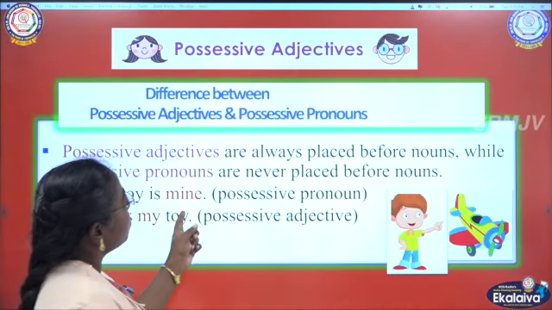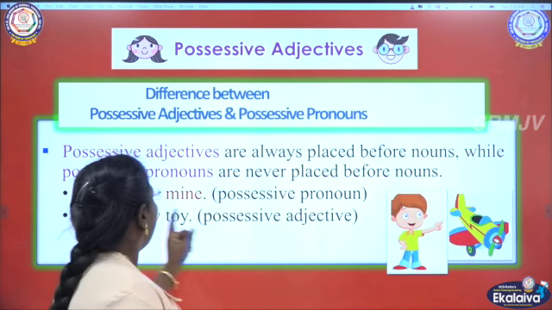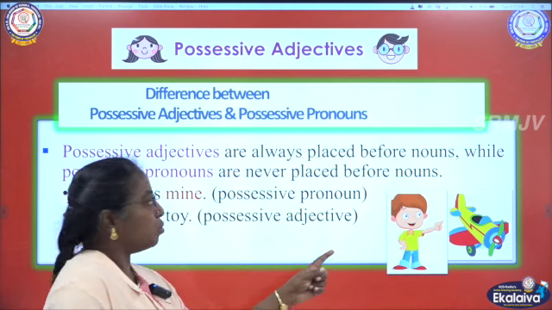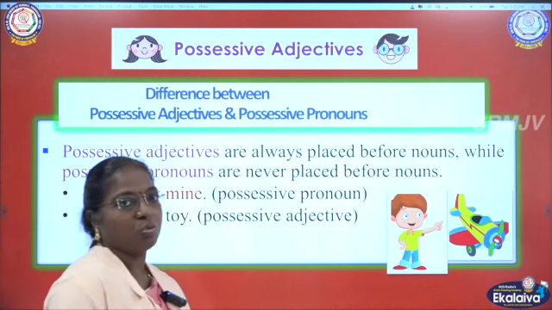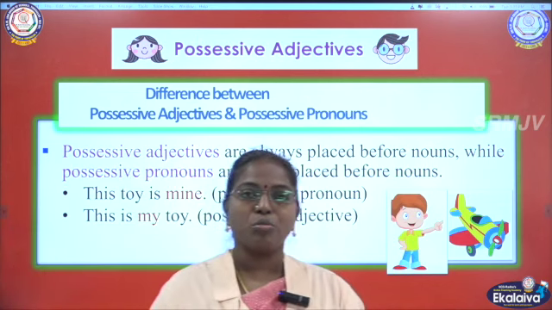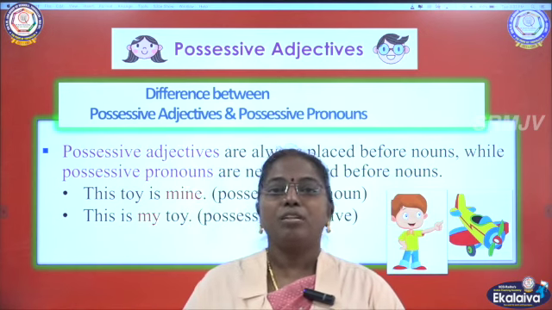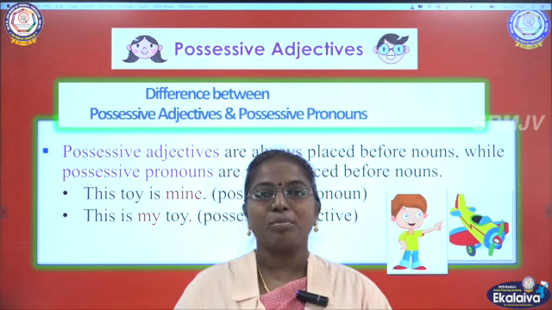What is the difference between a possessive adjective and a possessive pronoun? Possessive adjectives are always placed before nouns, while possessive pronouns are never placed before nouns. A possessive adjective always comes before a noun, but a possessive pronoun does not take a noun after it. For example, this is my box.